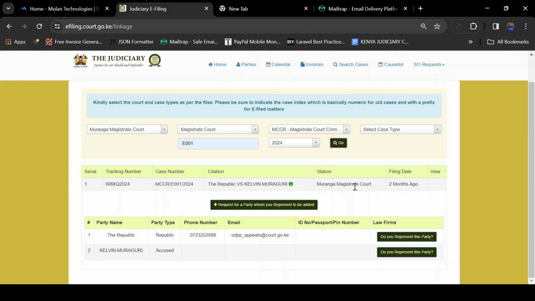Now, because each case has different parties, against each party we have a button named "Do you represent this party?" So for instance, with the current case, if I want to represent the second party, this Kelvin Muraguri, who is the accused, I will come and click this button, "Do you represent this party?" So I will click here.